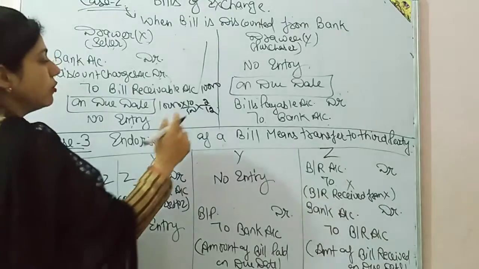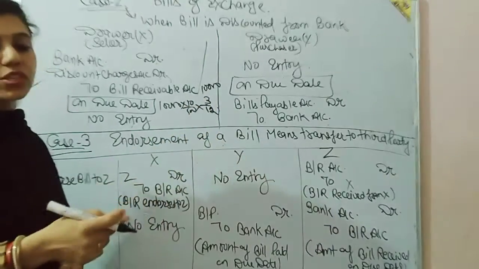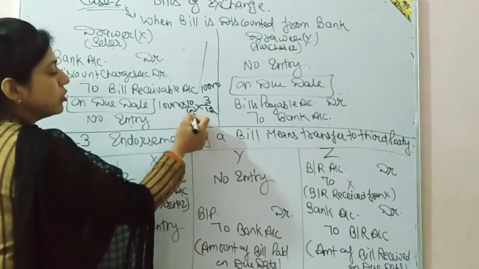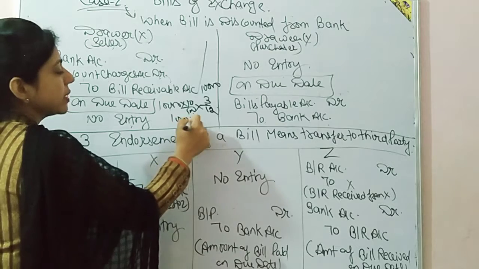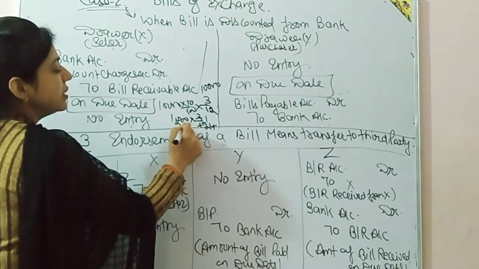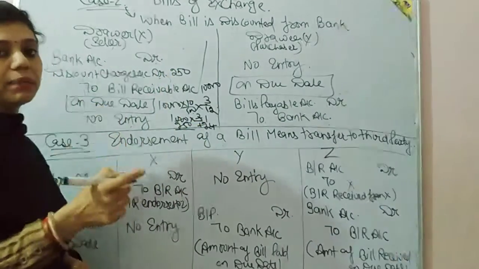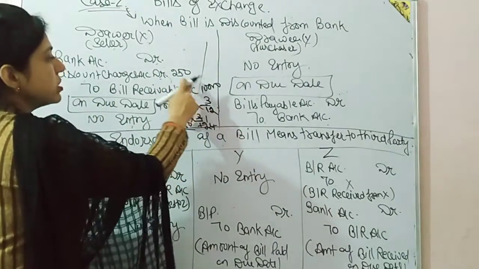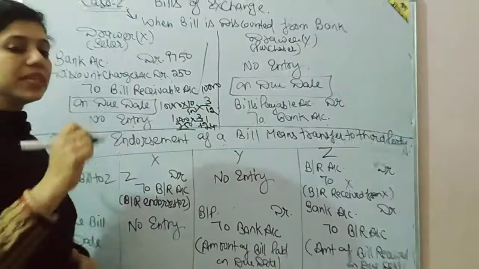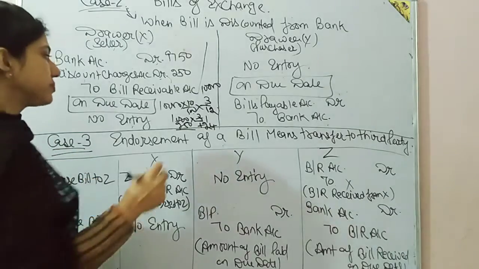Or for example 3 months earlier. I just want the calculation to be clear. So 10% of 10,000 will be 1,000. And 3 months earlier, so 250 will be the discount charges, 250 cut by the bank. So 10,000 minus 250, 9,750 he will receive from the bank. Who will receive? X will receive from the bank.